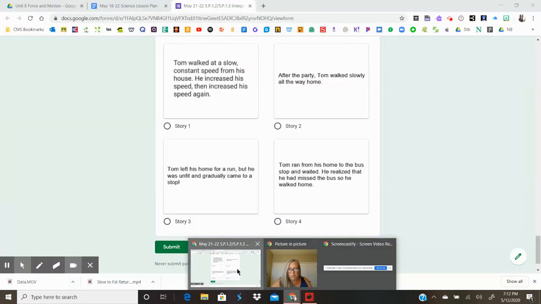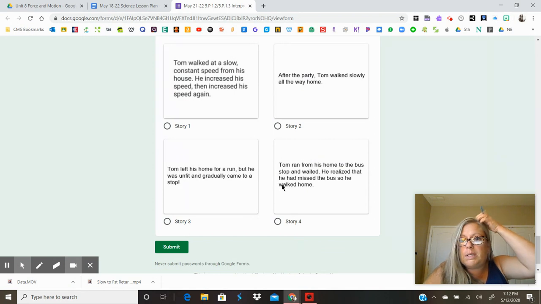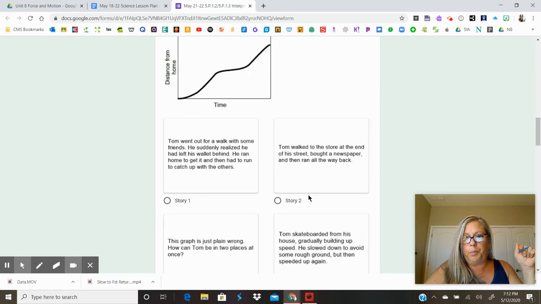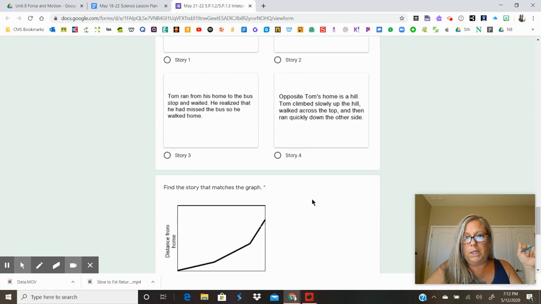And then the next one is Tom ran from his home to the bus stop. See, we did that one already. That's the one that was up at the top. The bus stop one right there. All right, so there's only one thing that it could possibly be.